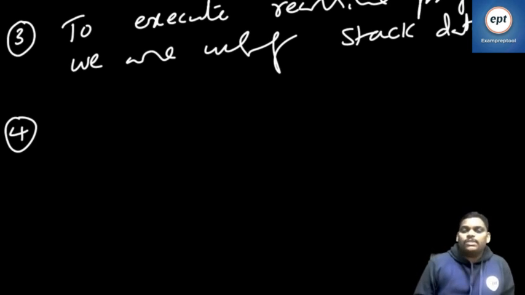Data structure purpose is storing data. One way of storing is stack format, and one way of storing is queue format. When will I go for stack? If you want last in first out behavior, or first in last out behavior, go for stack. When will you go for queue? If you want first in first out behavior, or last in last out behavior, go for queue.